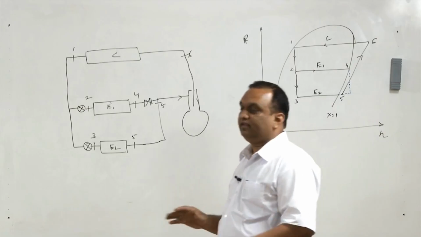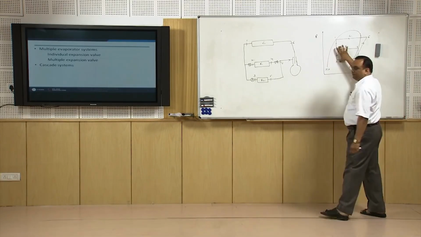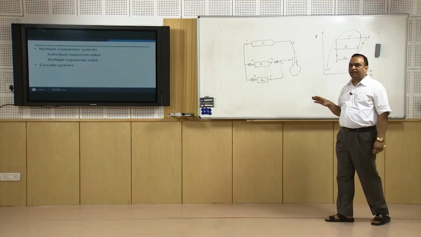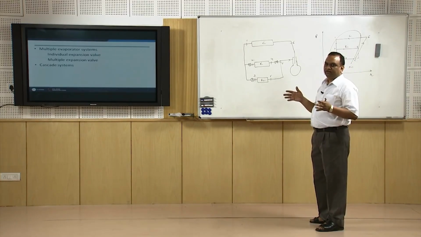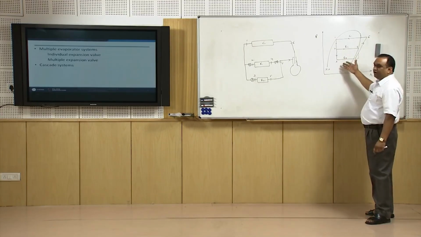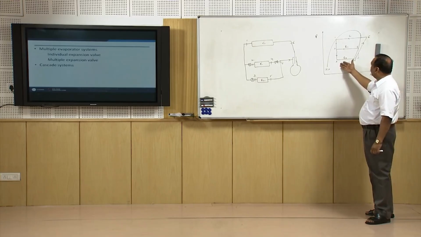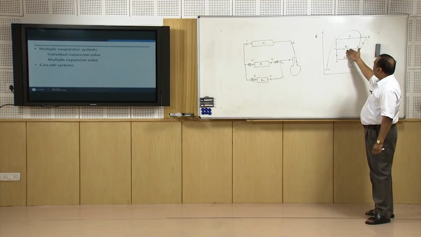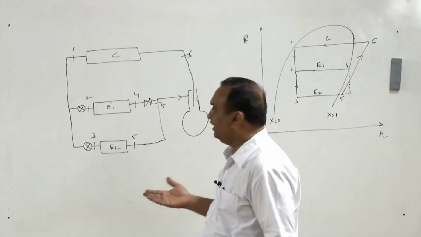So this is an arrangement of a multi-evaporator system. It is very useful, especially in shopping areas, where some of the food products we can preserve at a very low temperature, let us say minus 40 degrees centigrade or minus 30 degrees centigrade, and some of the items are to be preserved at a higher temperature, maybe minus 10 or 0 degrees centigrade.